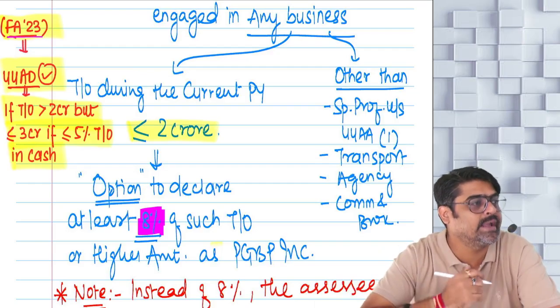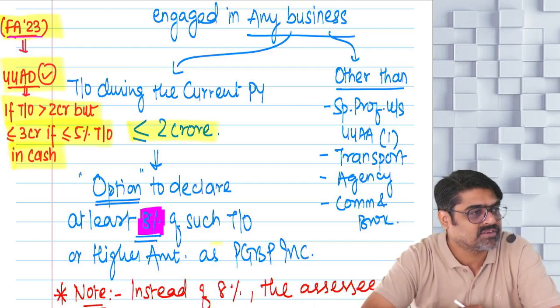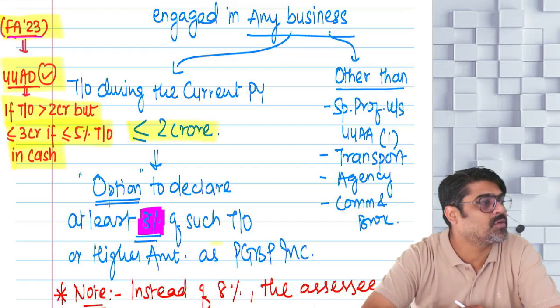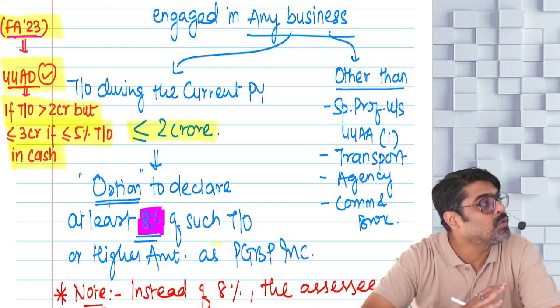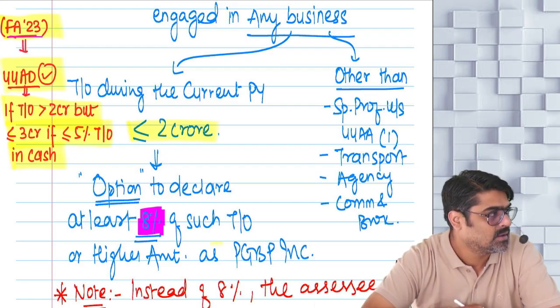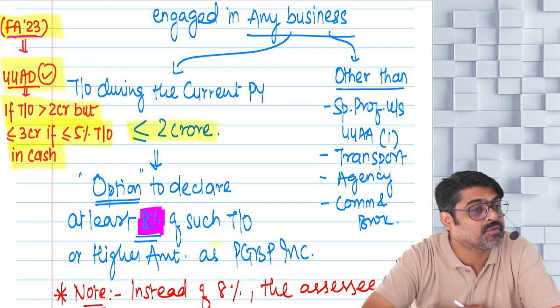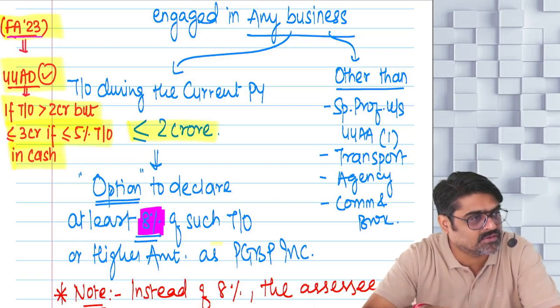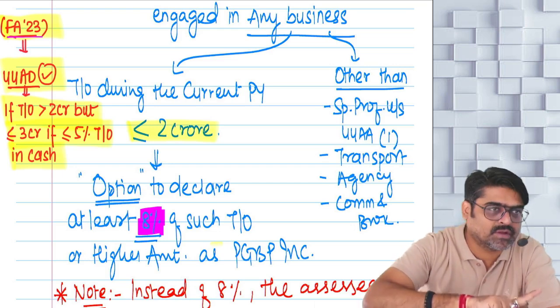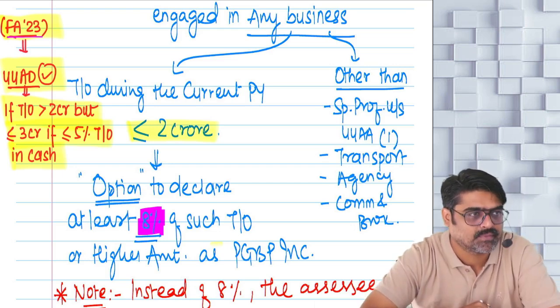So 44ADA is applicable for specified professions. 44AE is applicable for transporters. So if you are a specified professional or you are in the transport business, for these two businesses, the provisions of 44AD are not applicable.